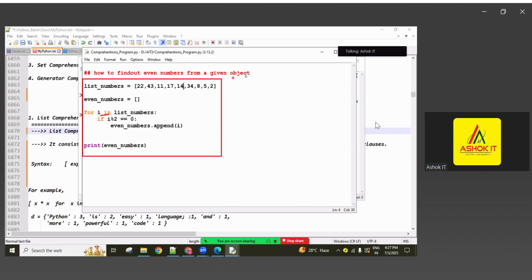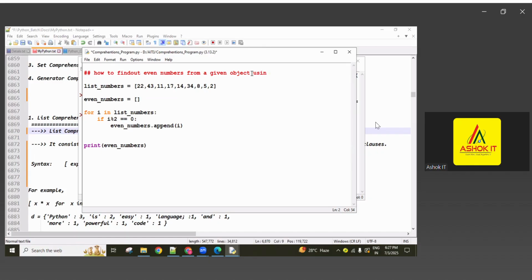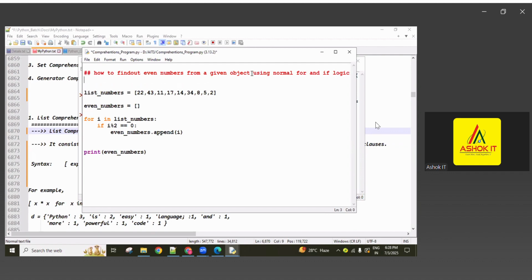So how to find the even numbers from a given object using normal logic, simply using normal for and if logic. For loop and if logic I created normally here. These things we already discussed previously. Now using comprehension I want to do it here. So using list comprehension, how to do the same code, finding only the even numbers.